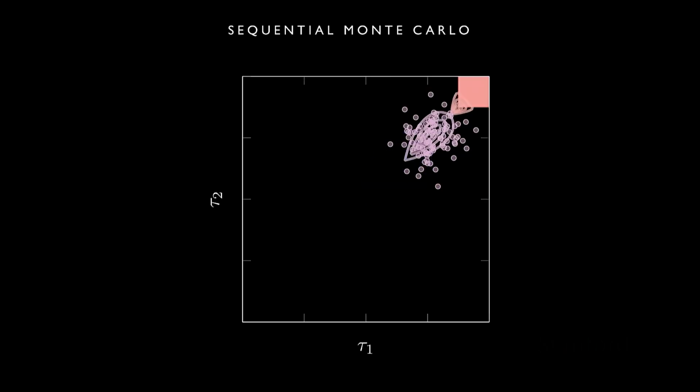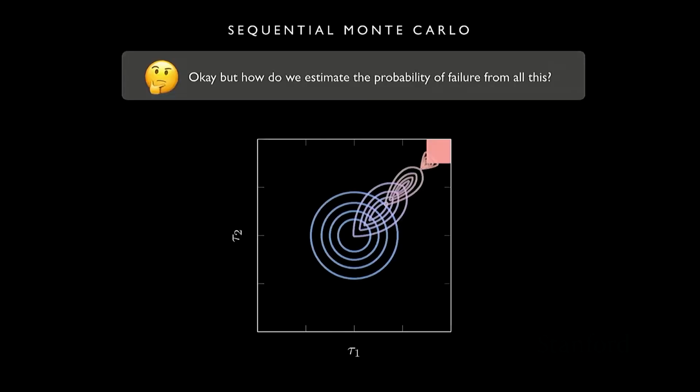Okay, so then we have one more step to go through. So we'll just, again, start with all of these samples and do a bunch of MCMC steps. And now we've made our way to the failure distribution. I think there's one more step that I didn't show, which is now you actually do it with the failure distribution as the target, but I don't have the animation for that. Okay, so then we have all of these samples. But we're trying to estimate the probability of failure. So how do we actually estimate the probability of failure from all this?